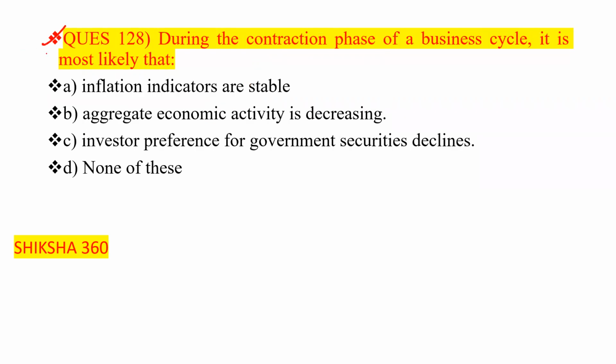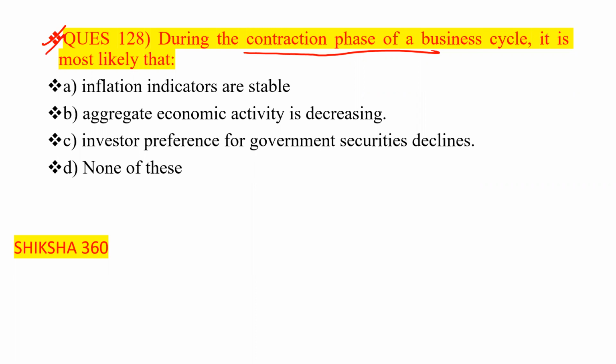Now move to the next question. Very, very important. During the contraction phase of a business cycle, it is most likely that what will happen? Option A: inflation indicators are stable. Option B: aggregate economic activity is decreasing.